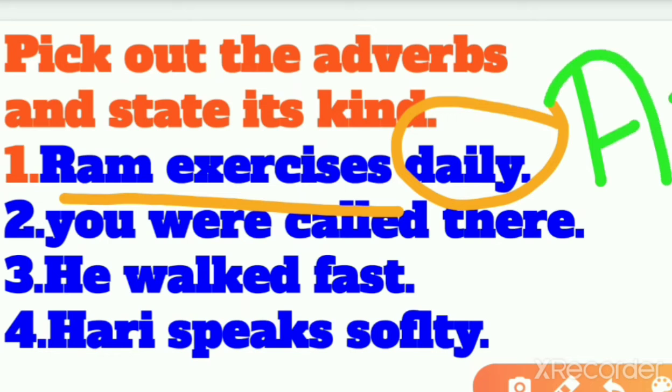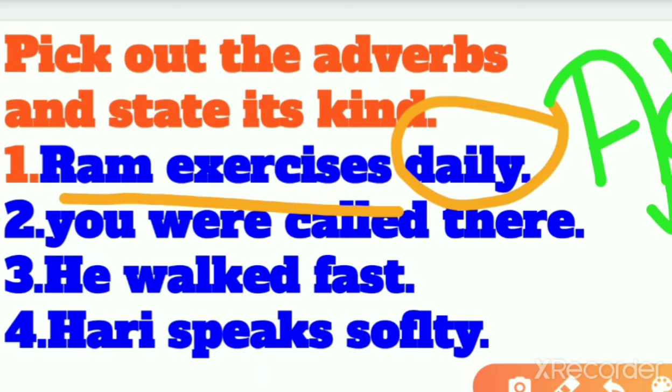So daily is an adverb, right? Yes or no? Because it is representing that he does it daily. And state its kind. Which kind of adverb is it? Because he is doing exercise daily, regularly, on time. So it is an adverb of time because it is indicating that Ram exercises daily. It is showing time, like daily, tomorrow, yesterday, day before yesterday, regularly. So it is an adverb of time.